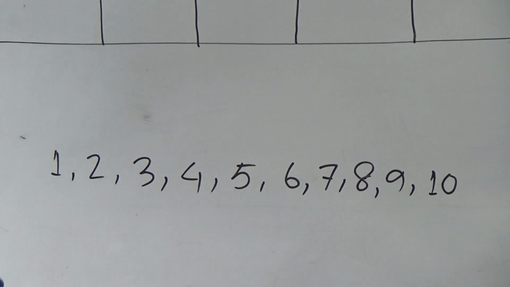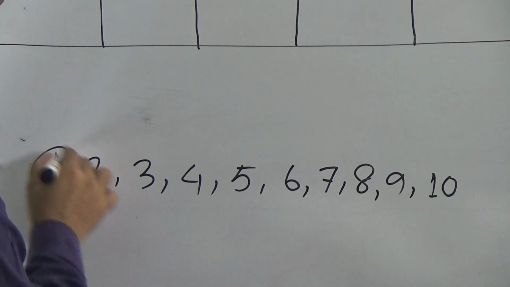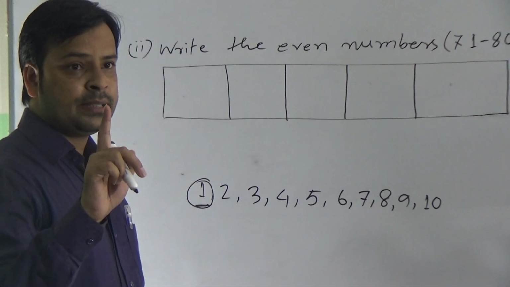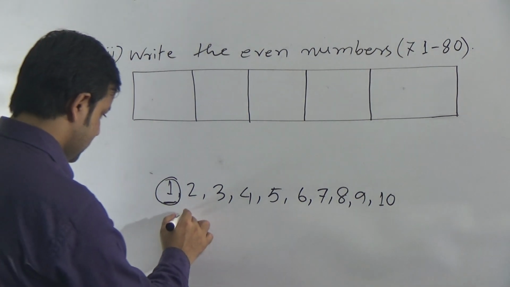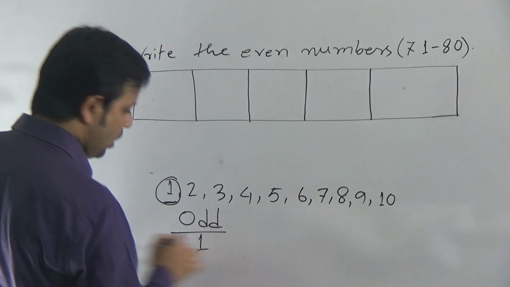Dear students, 1 means only single item, only one item, there is no pair. So this is an odd number.